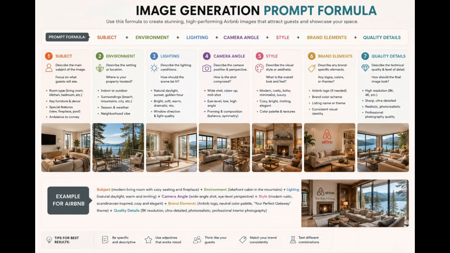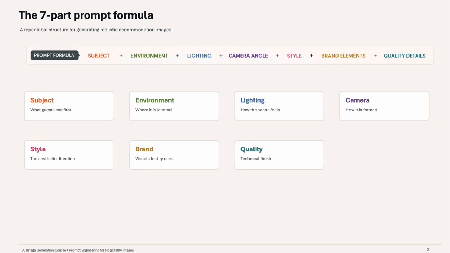The AI image generation formula. The formula is simple. Subject plus environment plus lighting plus camera angle plus style plus brand elements plus quality details. These 7 components form the foundation of professional AI image generation. If you master these 7 elements, you'll be able to generate almost any business image imaginable. Now let's examine each component.